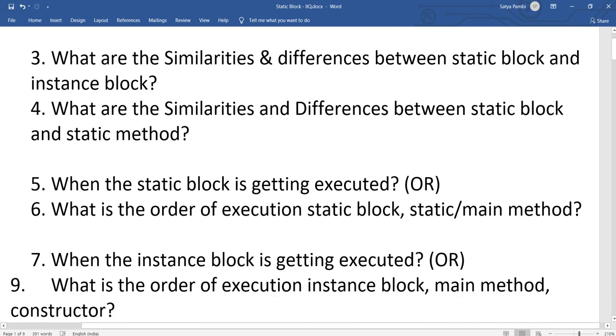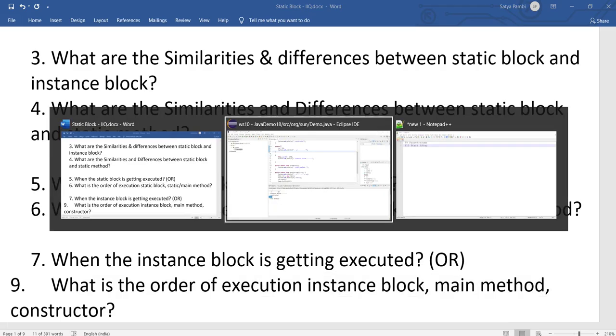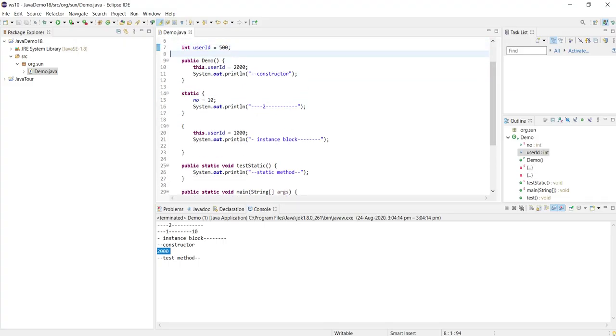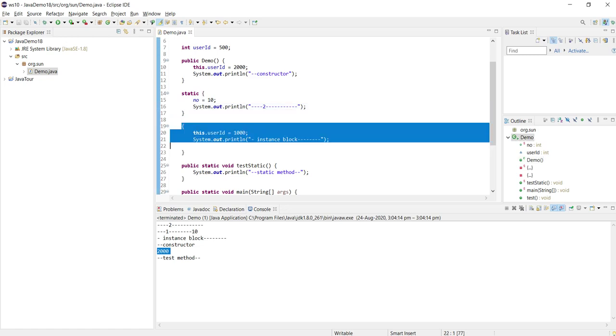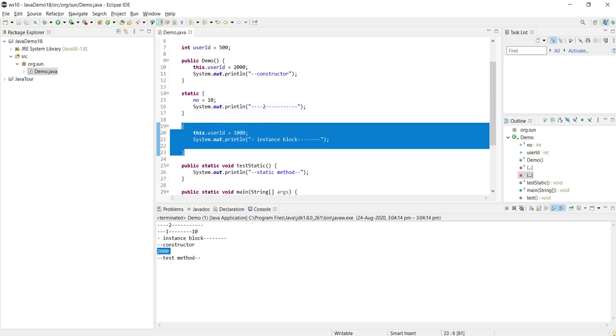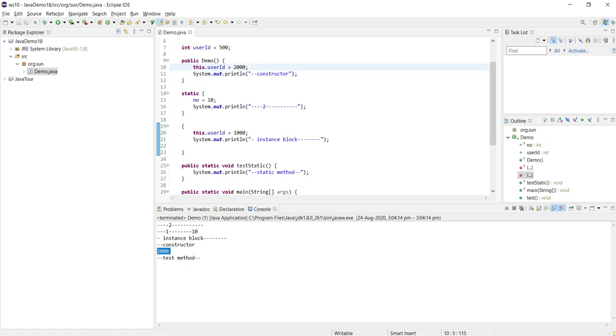When is the instance block executed? The instance block is executed whenever you are creating an instance of a class, so that is before constructor execution. That is the order. If you have a constructor and an instance block, like this is a constructor and this is an instance block, first the instance block will get executed and then the constructor will get executed.